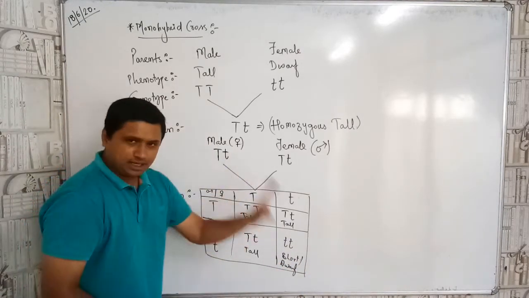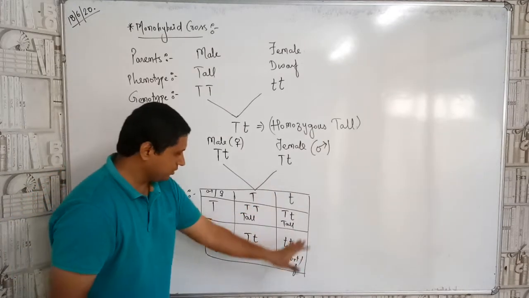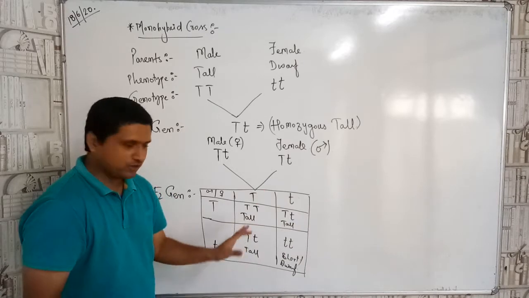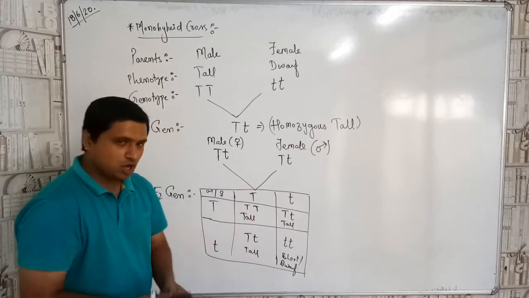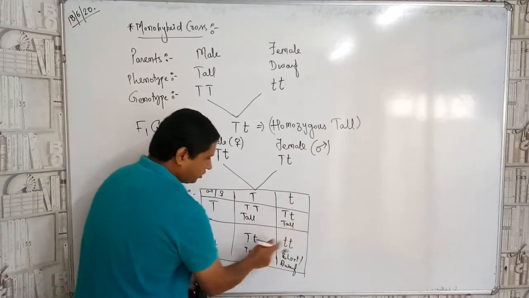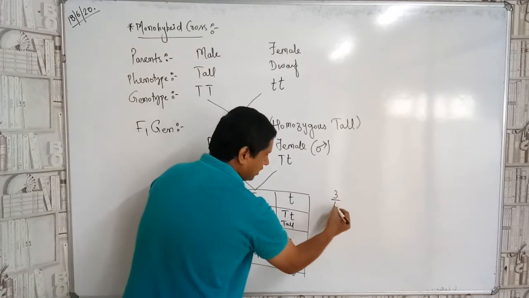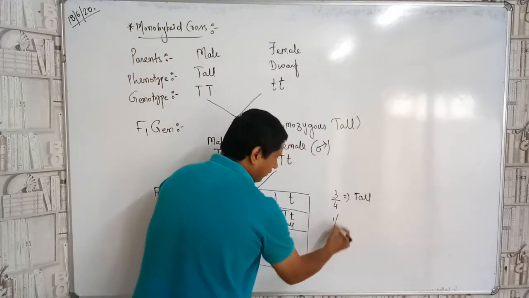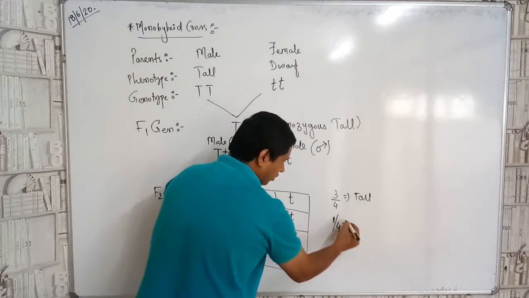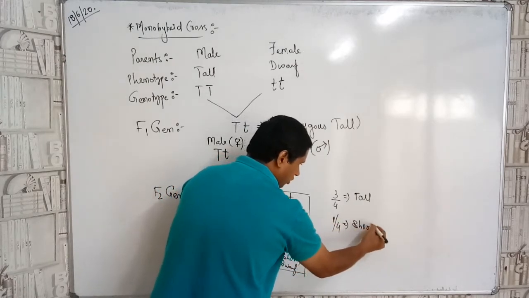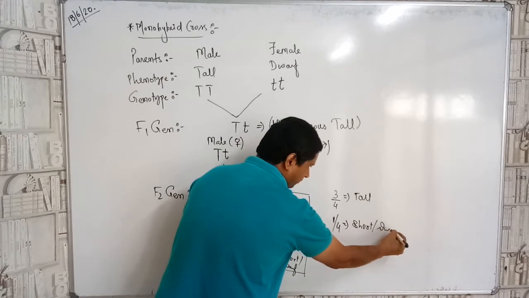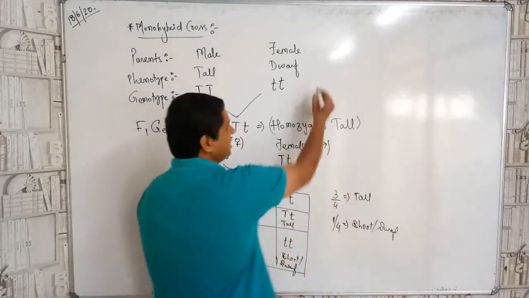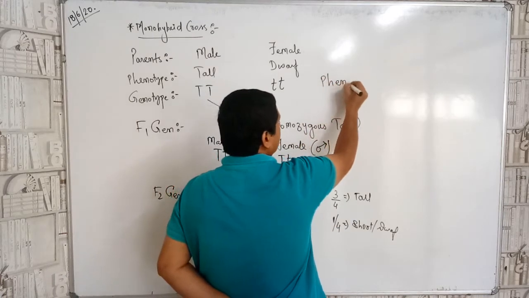So, out of the whole F2 generation of the 4 species that have been produced, 3/4 of the generation was tall, and 1/4 was short, or we can say dwarf. Okay, now let us calculate the two ratios, that is the phenotype